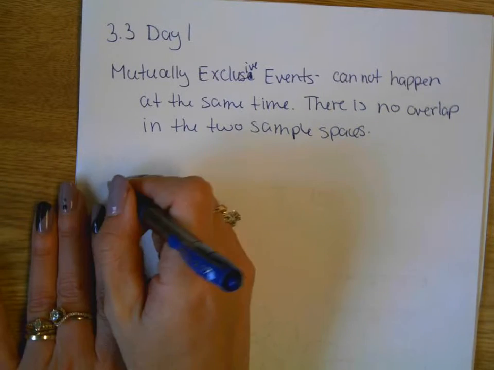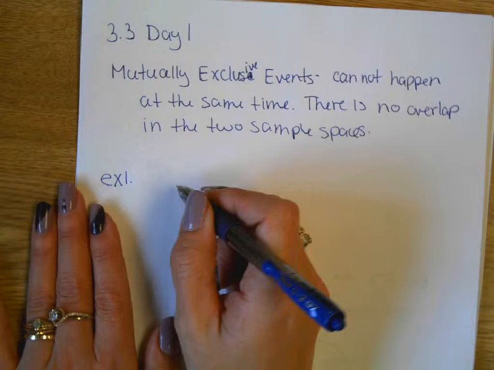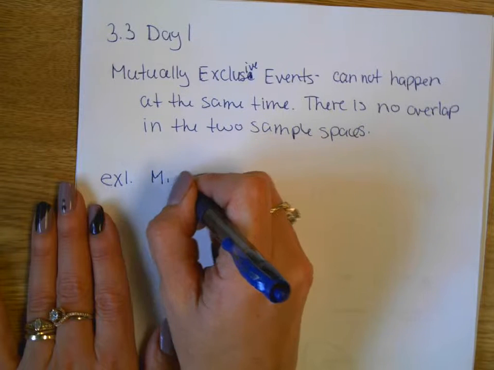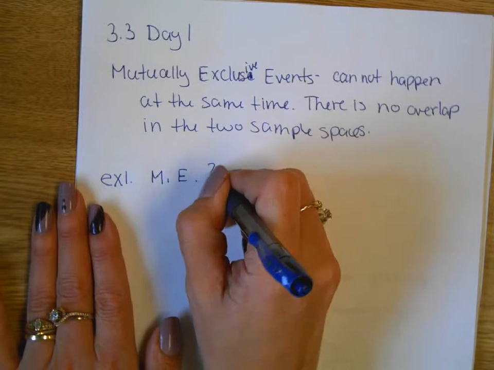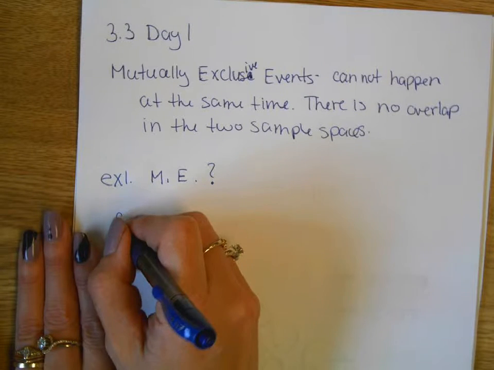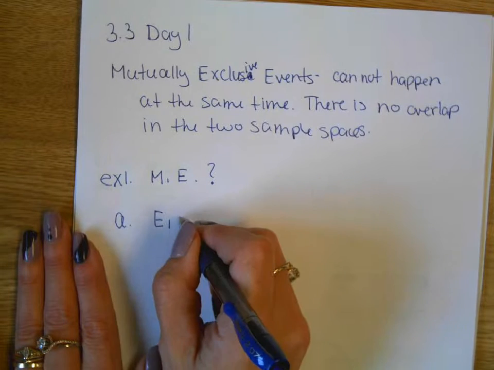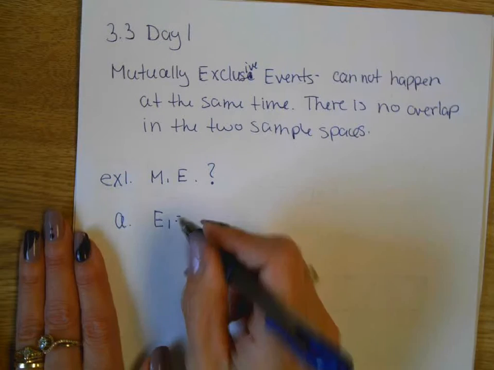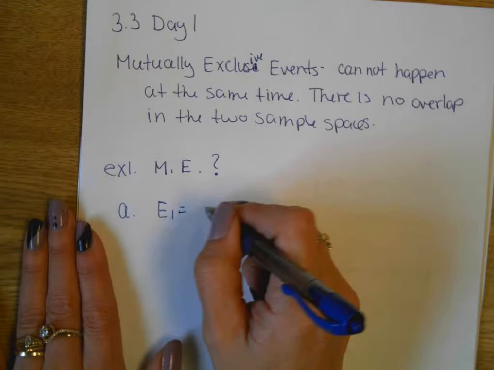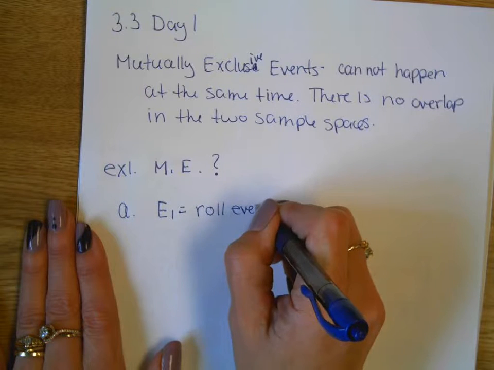So let's take a look so you know what I'm talking about. So the question is, are the two events mutually exclusive? Event 1 is going to be looking to see if we roll an even number on a die.